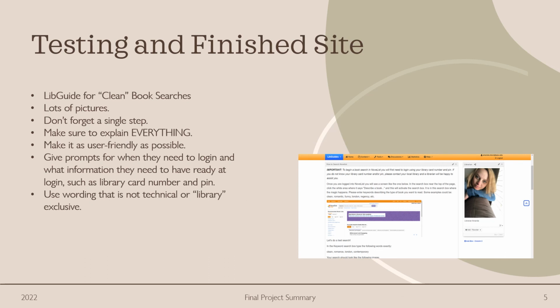So the LibGuide for clean book searches is what I eventually ended up with. Again, I included lots of pictures. I had to refine the search page, the page that explains how to do a search on Novelist, with lots of pictures, and I had to outline every step. Had to make sure to explain everything because, again, as I've worked with patrons, it is very easy for them to get lost, and so having each step outlined with pictures made it very user-friendly.